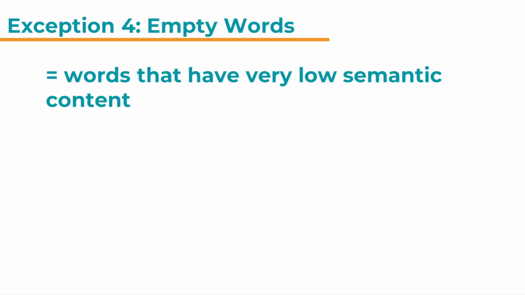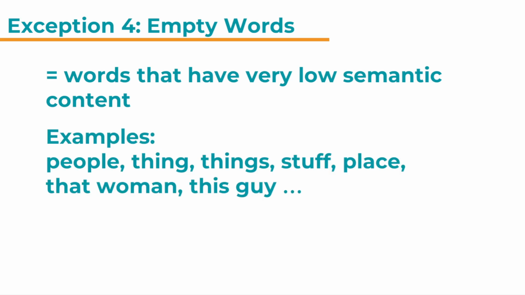Exception 4, empty words. Those are words that have very low semantic content. What does that mean? Let's have a look at examples. People, thing, things, stuff, place, that woman, this guy. Those are all considered empty words with low semantic content.